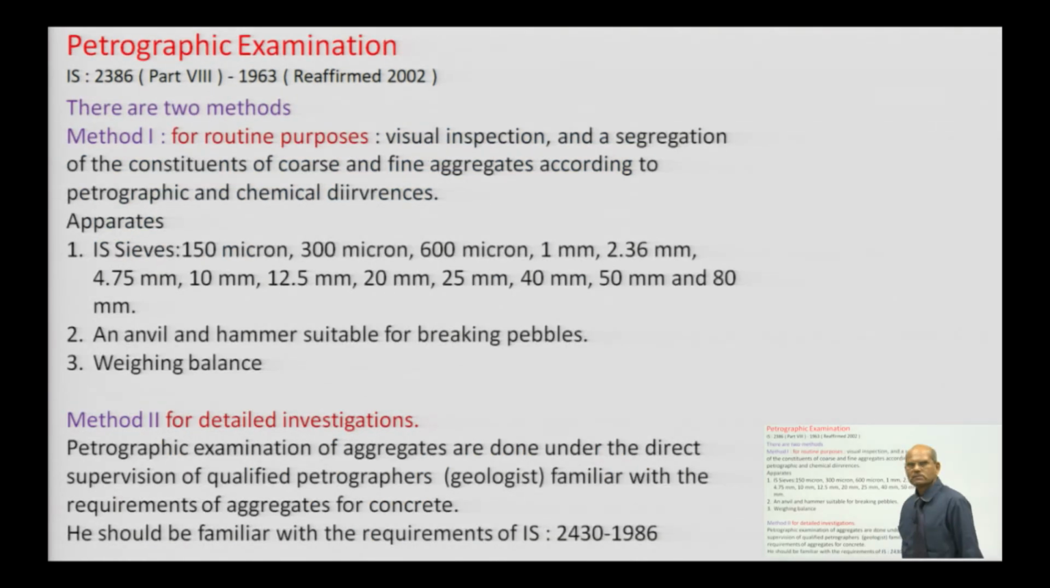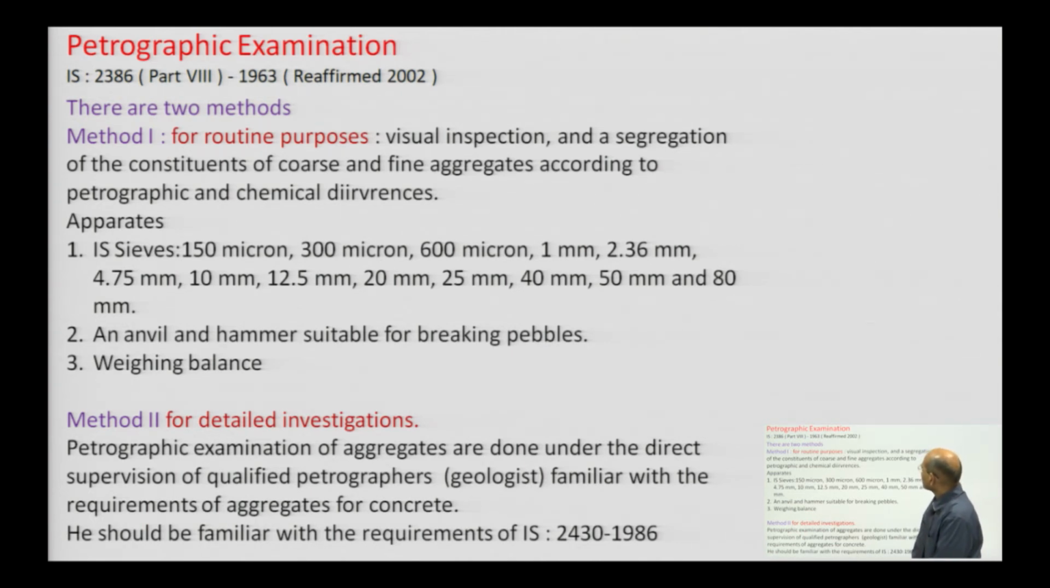Petrographic examination is very important. Petrographic examination is governed by IS 2386 part 8, 1963, which has been reaffirmed in 2002. There are two methods. Method 1 is for general routine purposes, which can be done directly by the civil engineer, and you do not require an expert here.